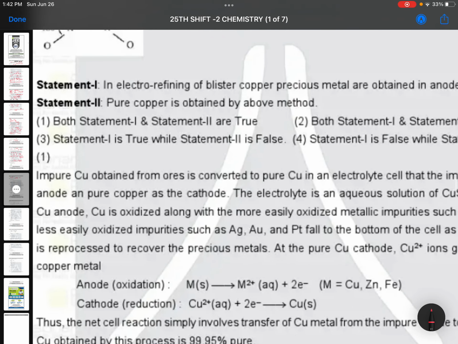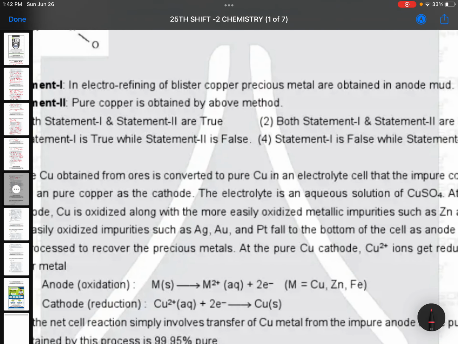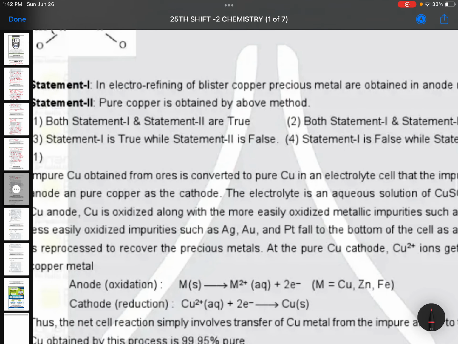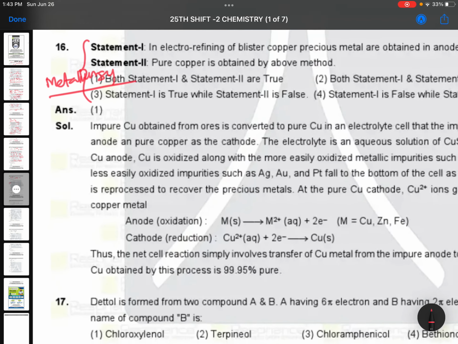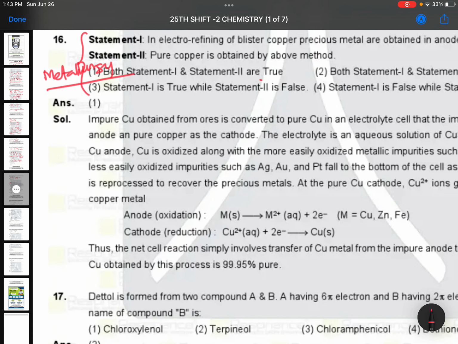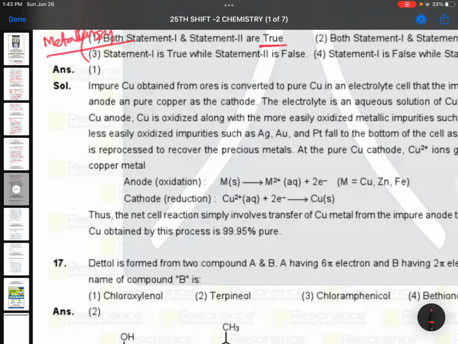In electro refining of blister copper, precious metals are obtained in anode mud. Pure copper is obtained by the above method. This is again a metallurgy question. You will find it in the metallurgy statements. There is no confusion in this. You can directly remember this one from metallurgy concept, separation of metals, isolation of metals. Both statements are correct.